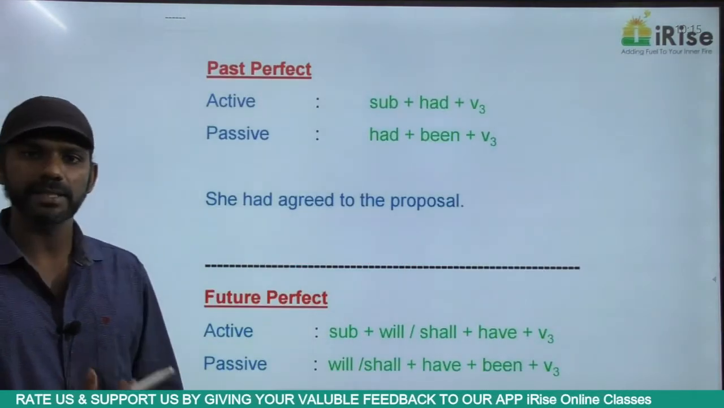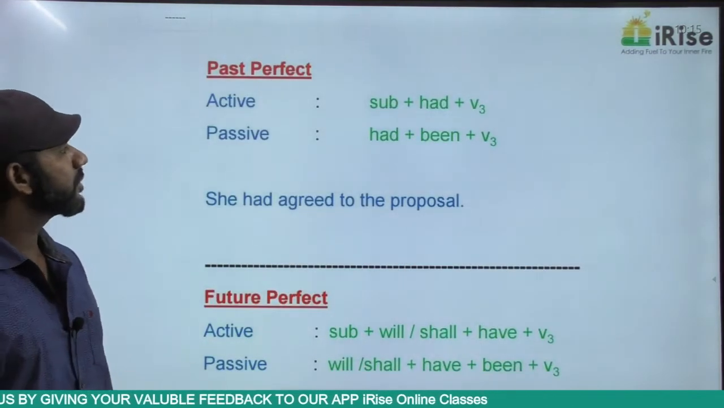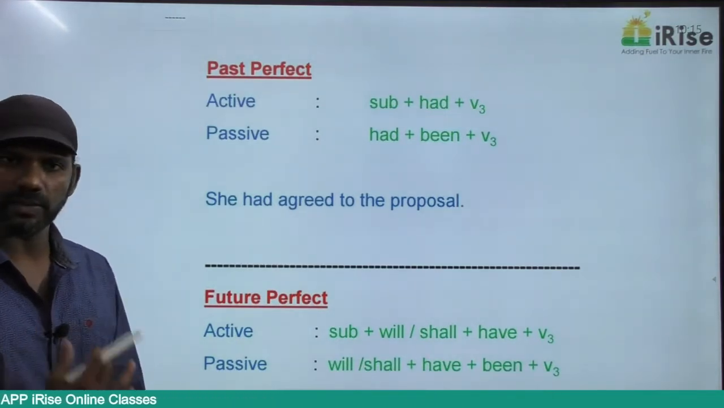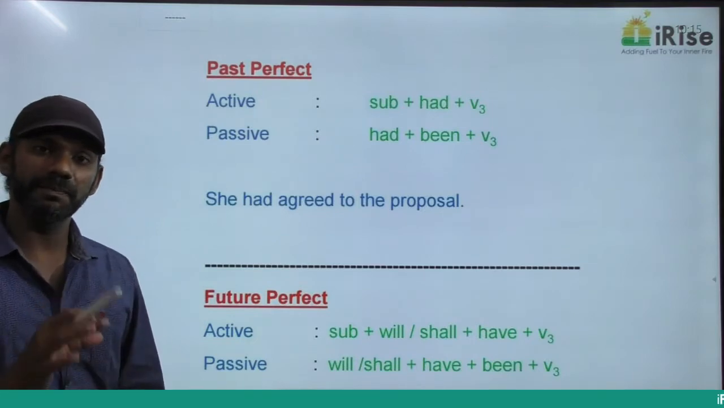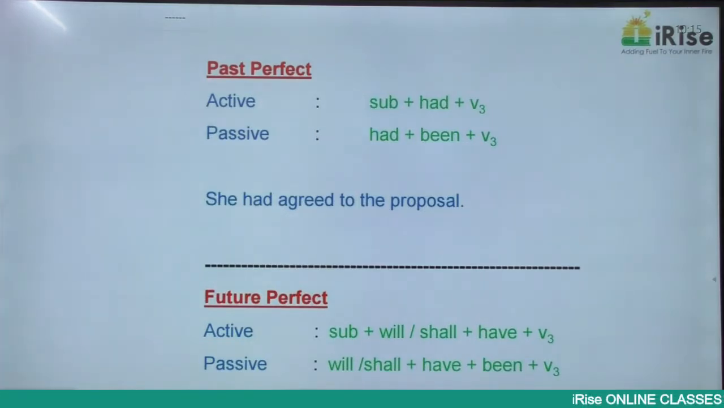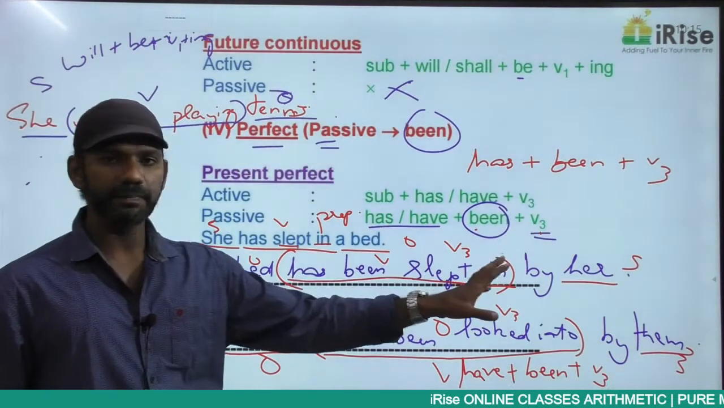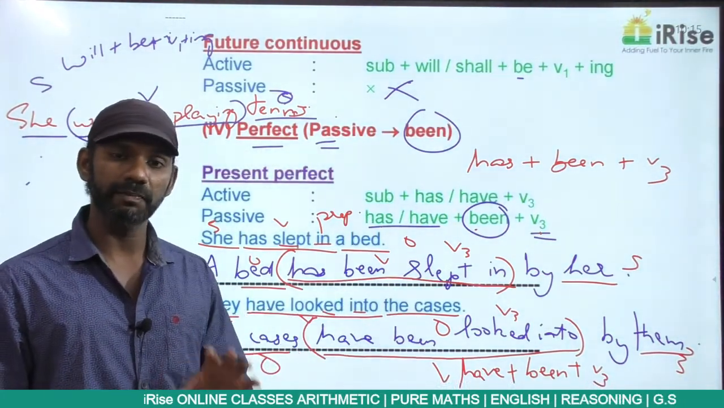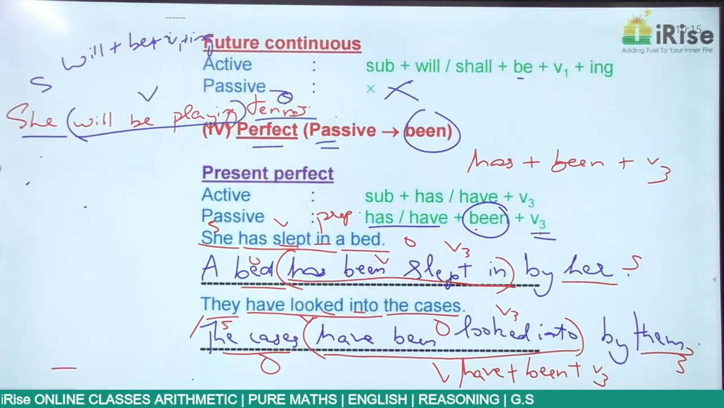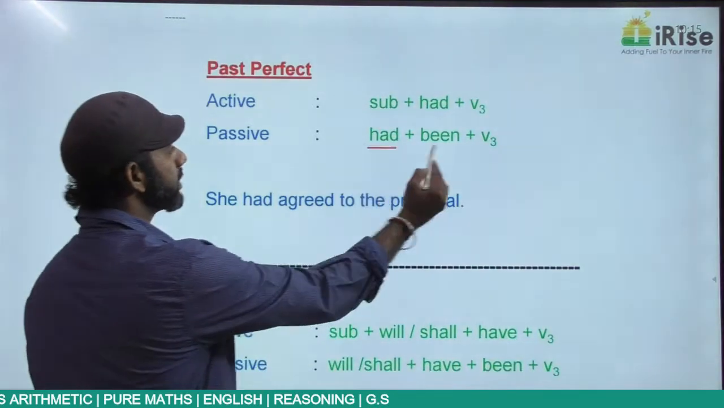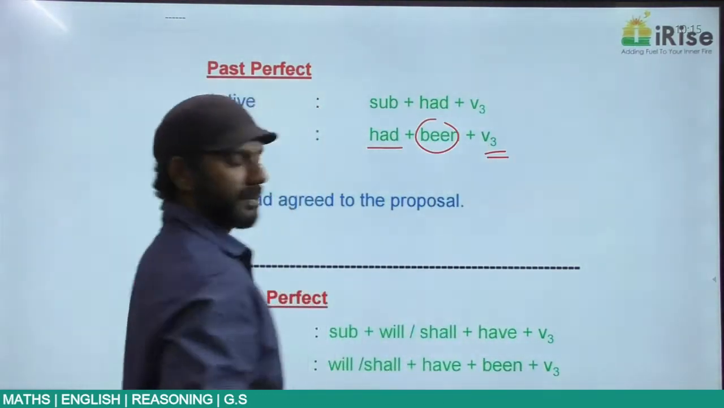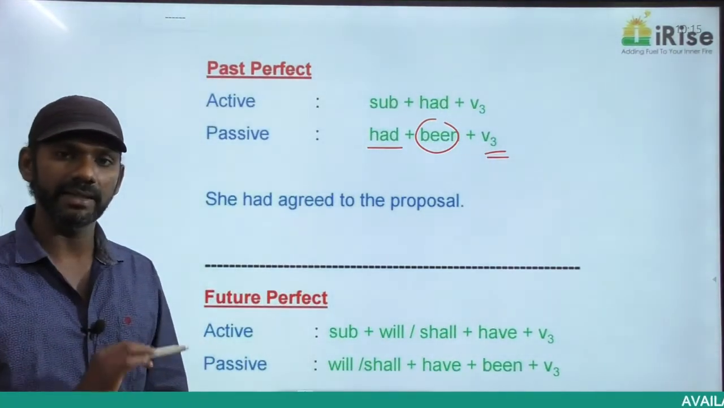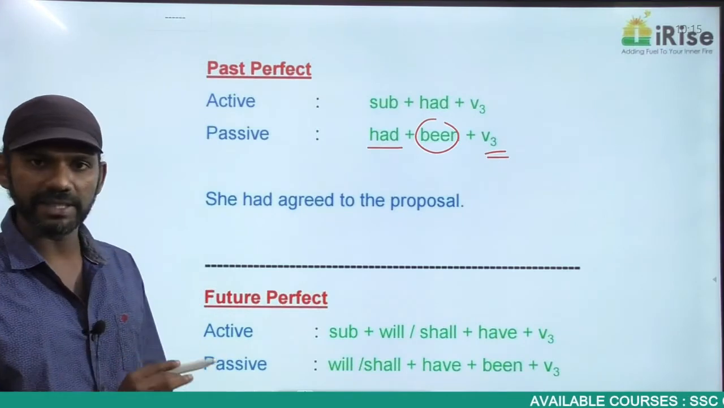Next one, past perfect. The structure of past perfect in the active voice is subject plus had plus V3. The structure of present perfect in the passive voice is has or have plus been plus V3. So what must be the structure of past perfect in the passive voice? Had plus been plus V3. The past tense of both has and have is had. So replace has and have with had. That's it. Had plus been plus V3.